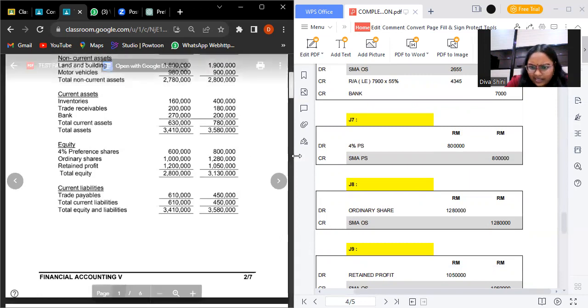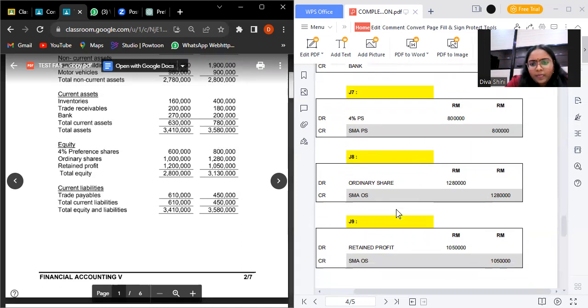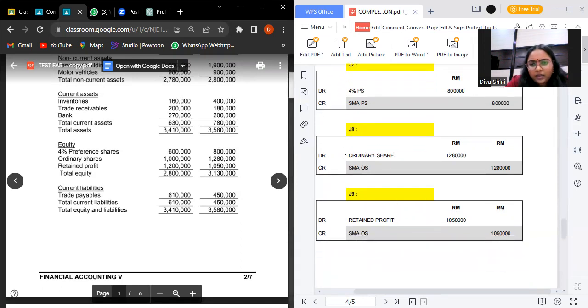So preference share 800,000, and then ordinary share is 1,280,000. We tally it with sundry member account ordinary share. And then for the retained profit is 1,550,000. This also we tally with sundry member account ordinary share.